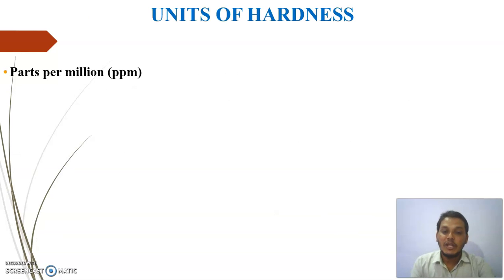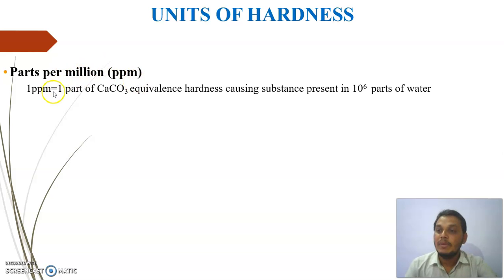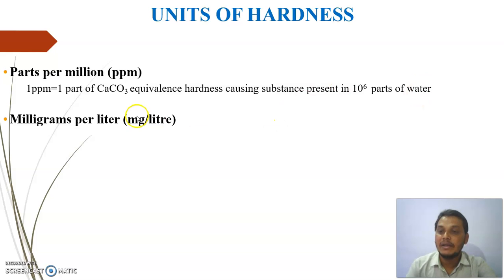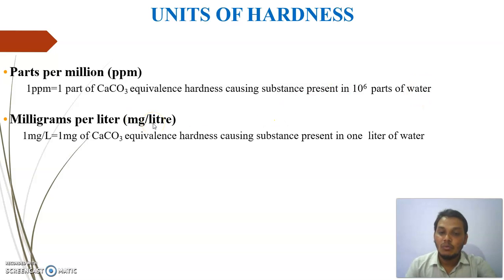Now, what are the different units of hardness? Hardness we can express in terms of ppm, parts per million. ppm means 1 part of calcium carbonate equivalent hardness causing substance present in 10 raised to 6 parts of water. Second one is milligram per liter. 1 mg per liter is equal to 1 milligram of calcium carbonate equivalent hardness causing substance present in 1 liter of the water sample.